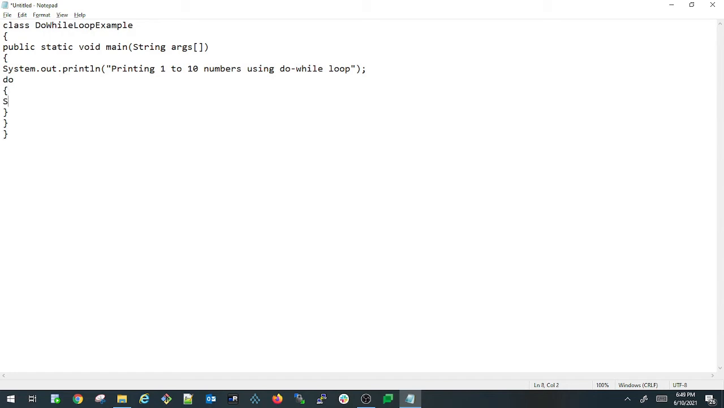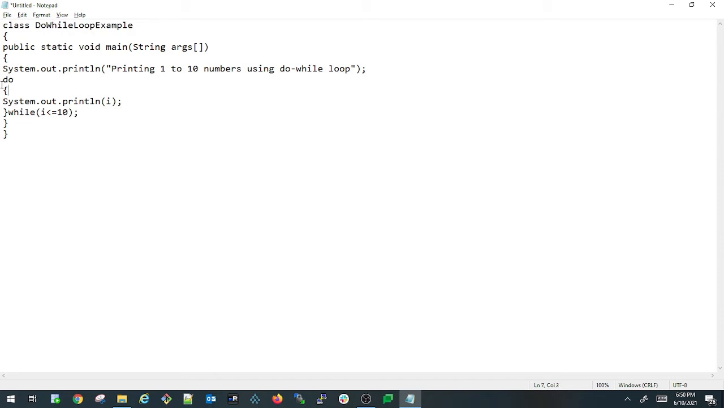Inside that, I'm writing a print statement, System.out.println. I'm just printing a variable I here. And after that I'm writing my condition. So while I less than or equals to 10. So this is my condition and I'm putting a semicolon to finish the do while loop.